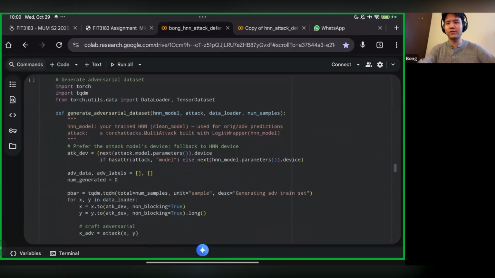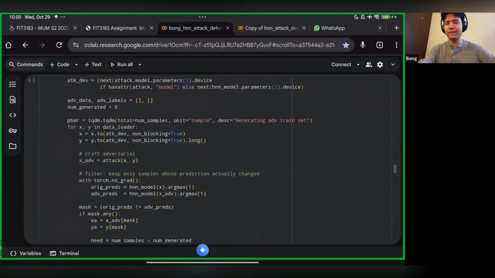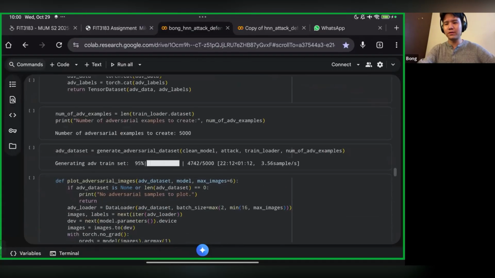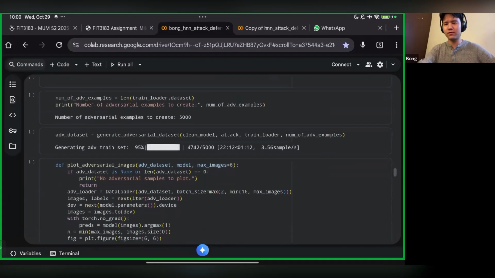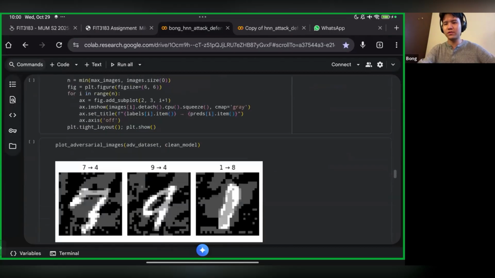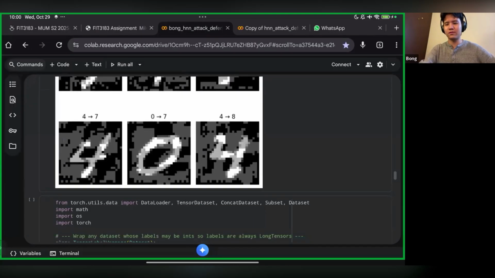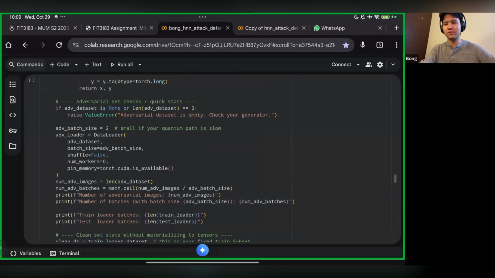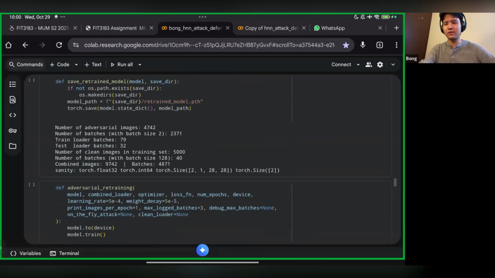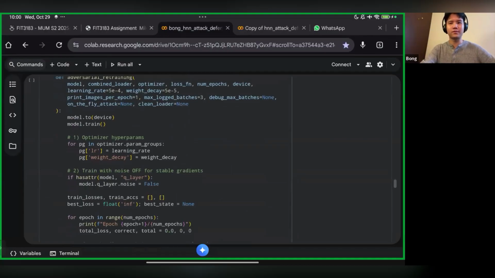And so we generate the adversarial datasets from here. You can see the adversarial images have more noise now. Then we retrain the model over here.